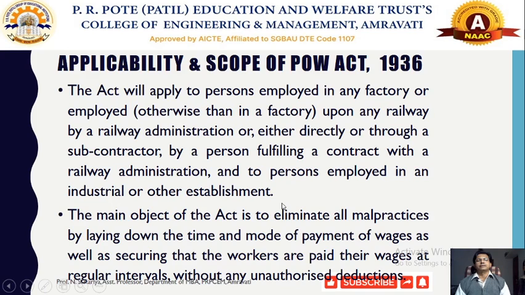So in general, any workers employed in any factory or industrial establishment or railways or through a subcontractor are covered under this act.